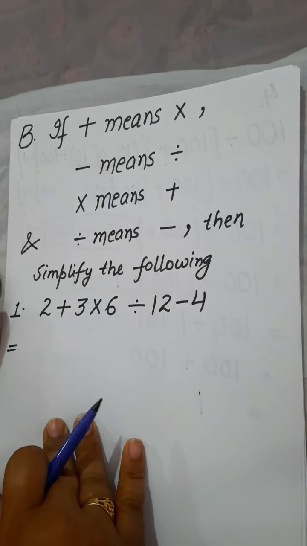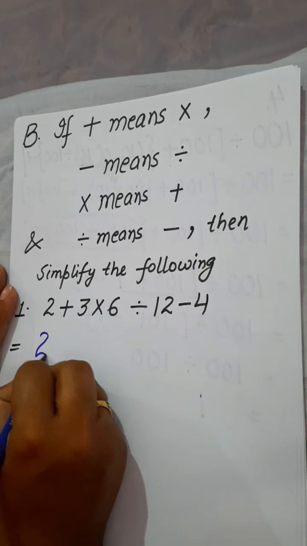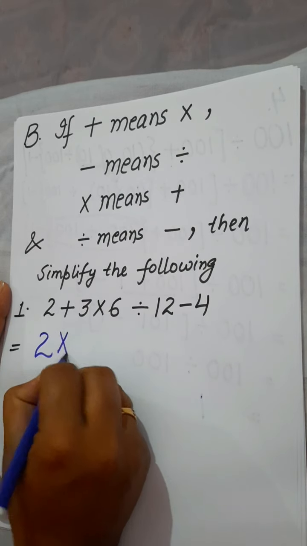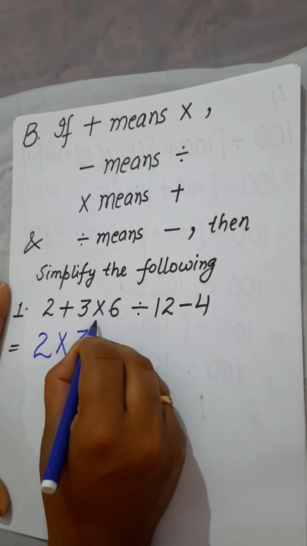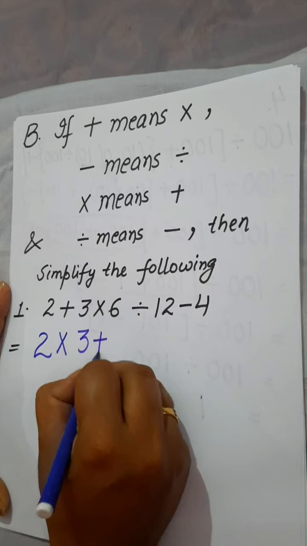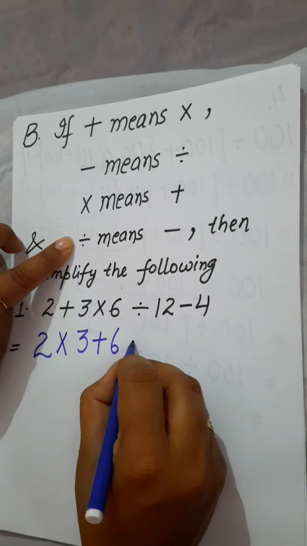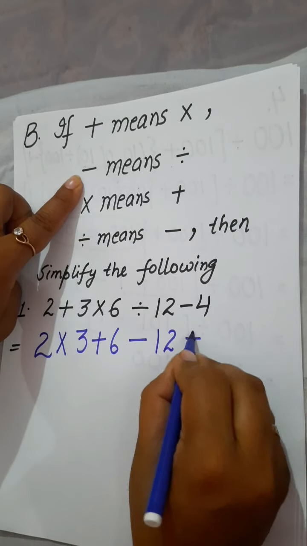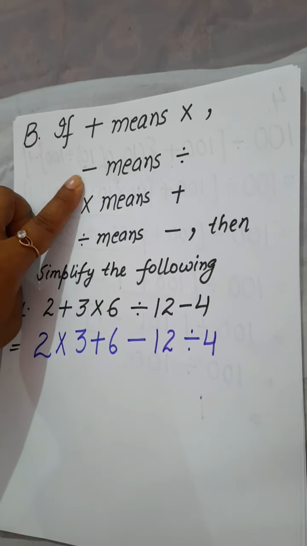Then simplify the following. It means you have to write, as we know plus means multiply, here plus means multiply. 3, this multiply means plus. 6, divide means minus, here 12 as it is, and minus means this divide.